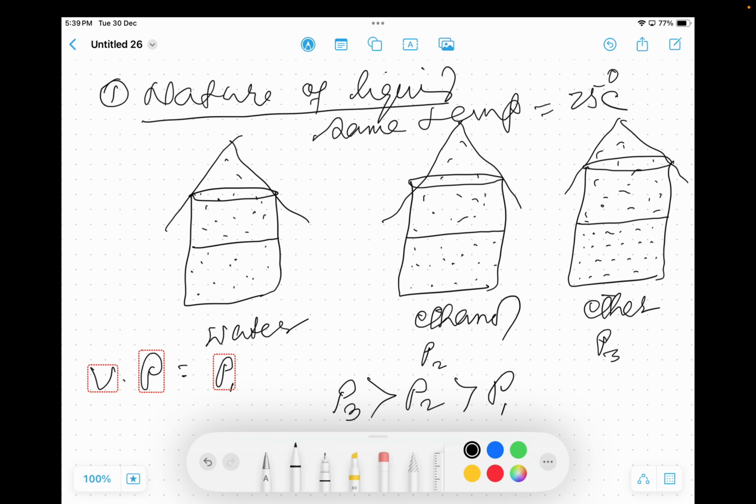Therefore, the stronger the force of attraction among the molecules of liquid, the vapor pressure will be much less. The weaker the intermolecular force of attraction among molecules, the higher will be the vapor pressure.